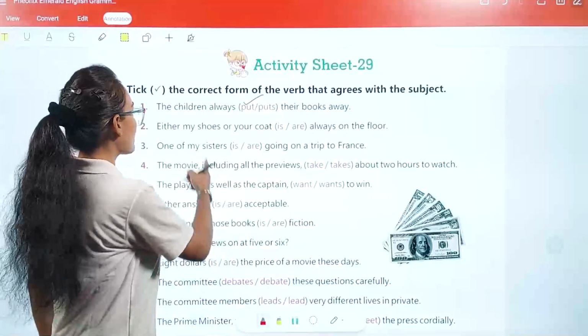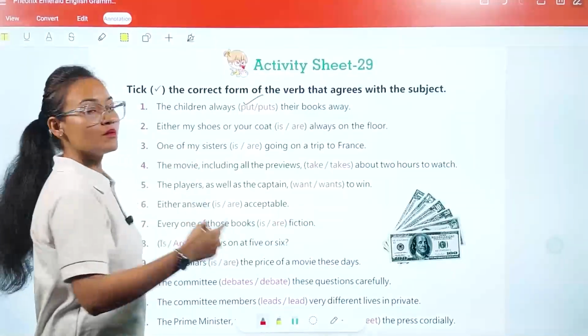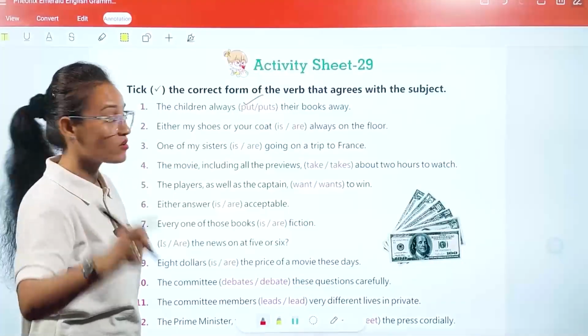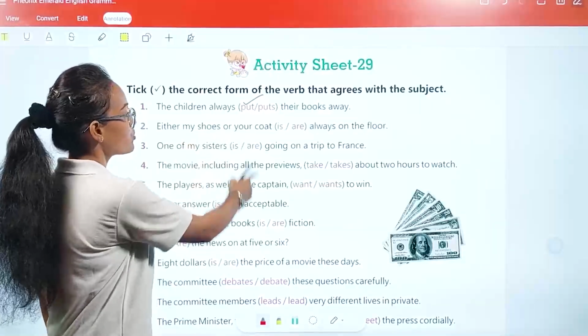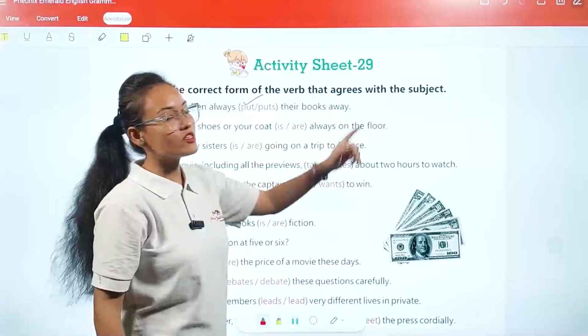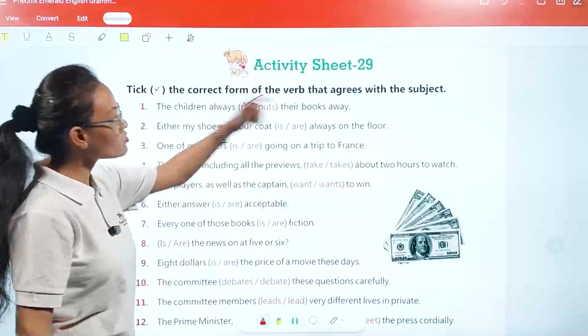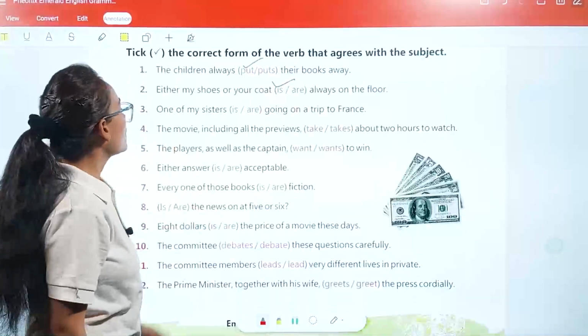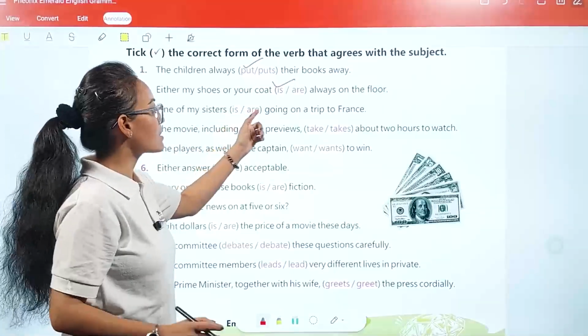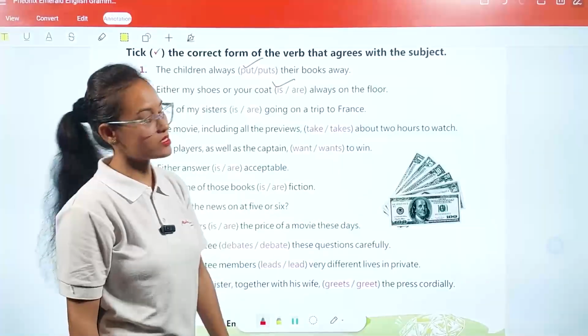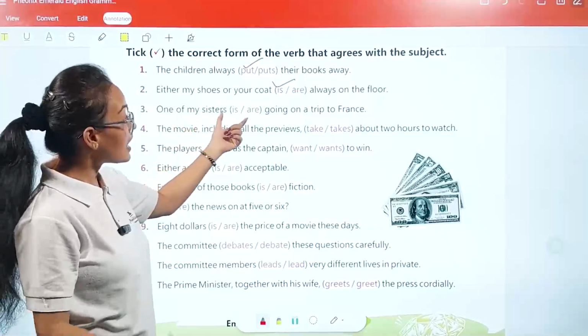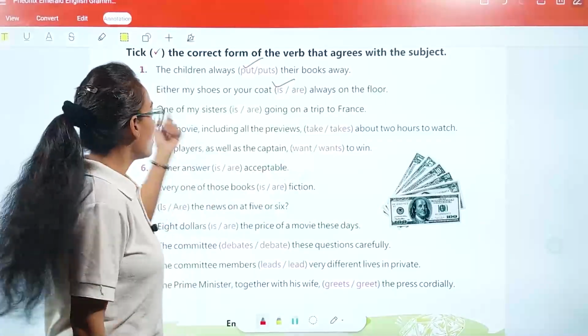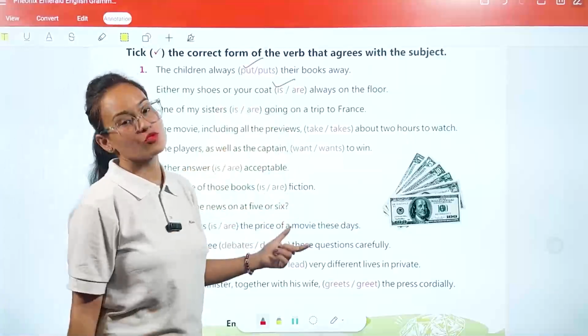The second one: Either my shoes or your coat are always on the floor. Remember, we are talking about "either my or your" in singular form. So here, either my shoes or your coat is always on the floor. The third one: One of my sisters are going on a trip to France. So one of my sisters is going on a trip to France.